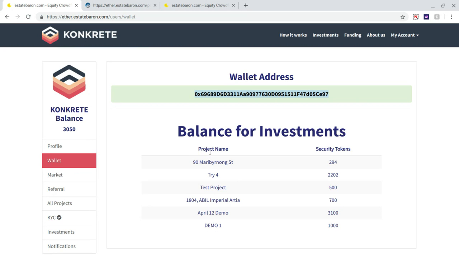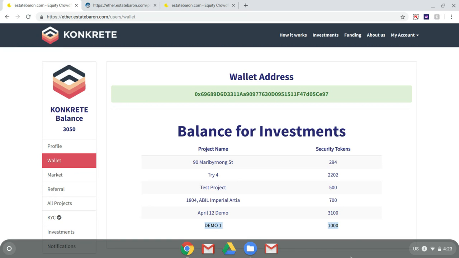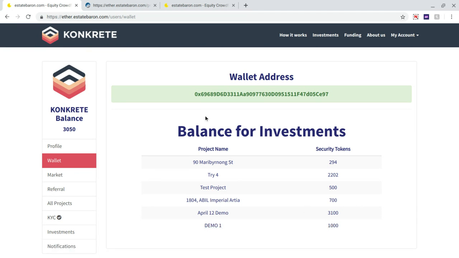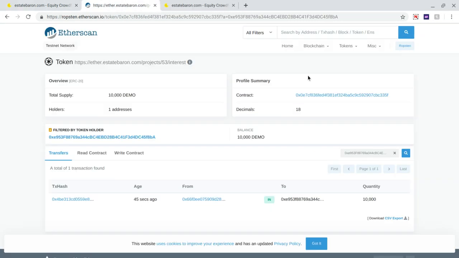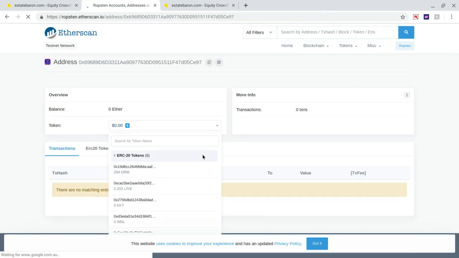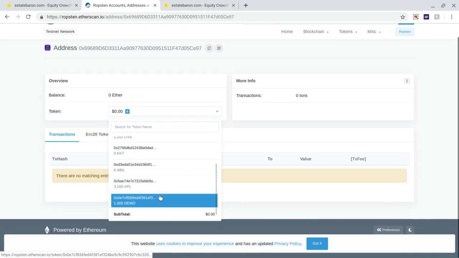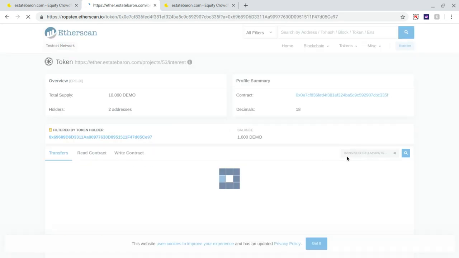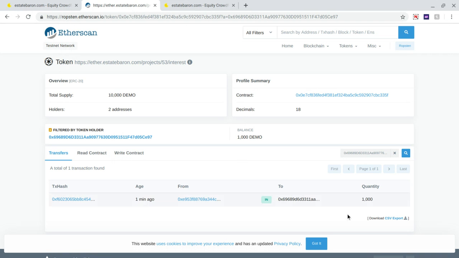So these are all the security tokens he owns, and as you can see, he has 1,000 demo one security tokens. Now, what we are going to do is verify this on the blockchain. We're going to put in the address, and let's see. Yep, there are 1,000 demo tokens which have come in 1 minute ago.